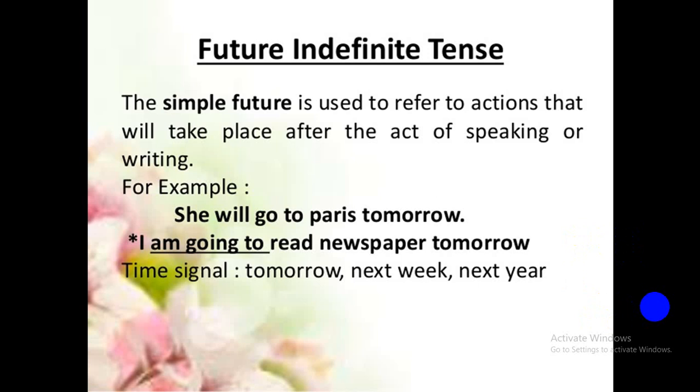That's why, she will go to Paris tomorrow. And what are the time signals? Tomorrow, next week, next year. Whenever we get these, we can easily understand they are mentioning something related to the future. In future indefinite tense we will get these kinds of words.